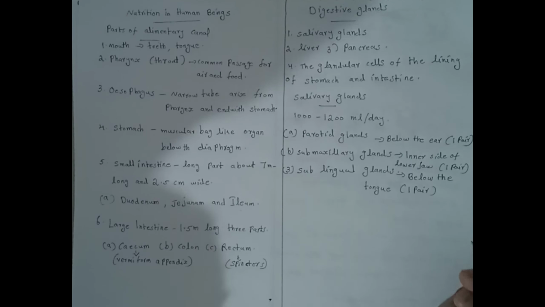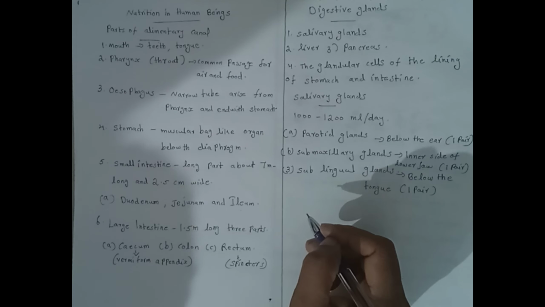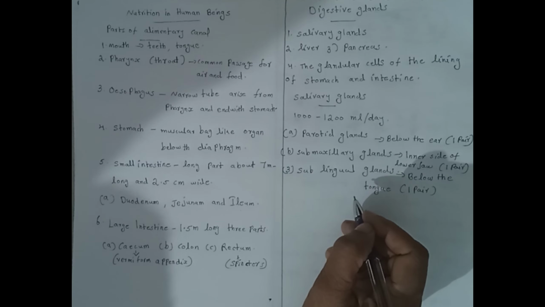There are three types of salivary glands. Parotid glands situated below the ear, that is one pair. Submaxillary glands situated close to the inner side of the lower jaw, that is also one pair. And sublingual glands below the tongue, that is also one pair.